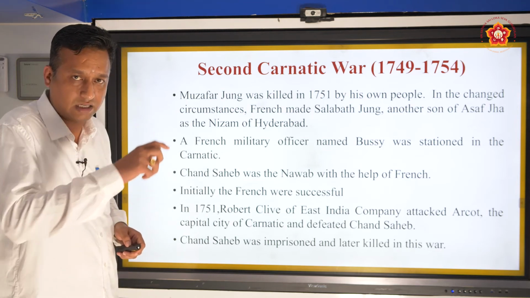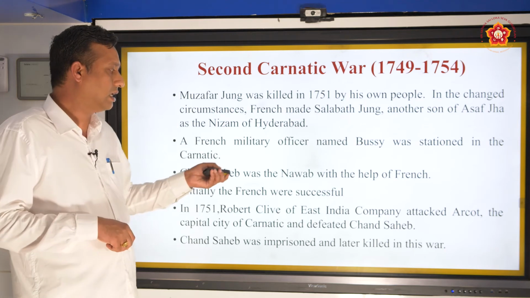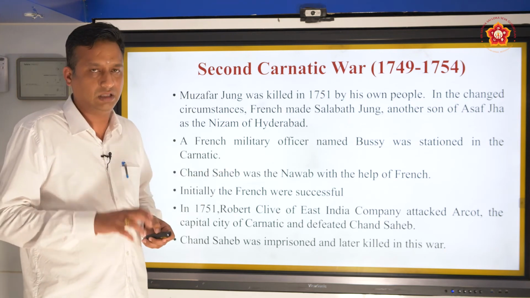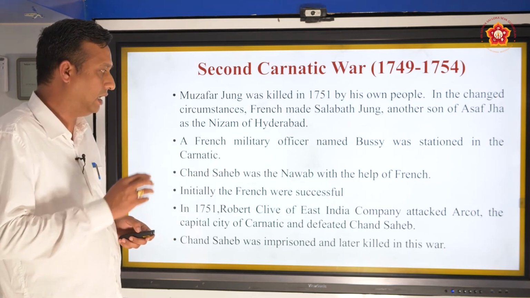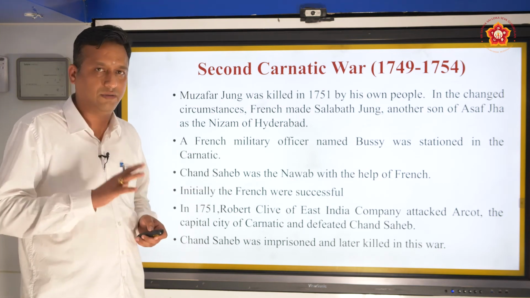That is the eastern coast of Tamil Nadu. Arcot was the capital. Chanda Sahib was the Nawab with the help of the French. Initially the French were successful in whatever they did.